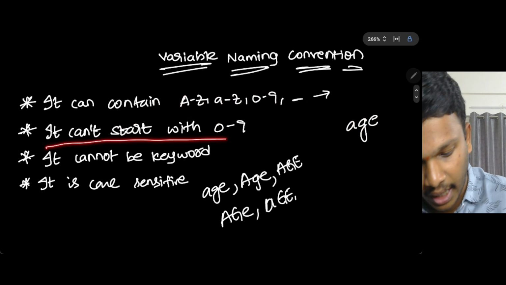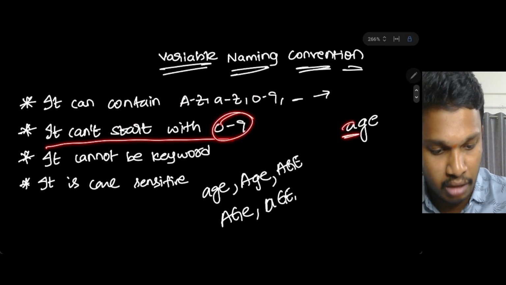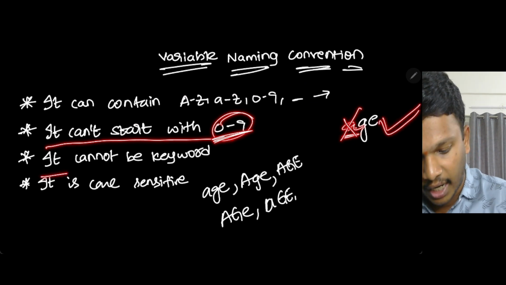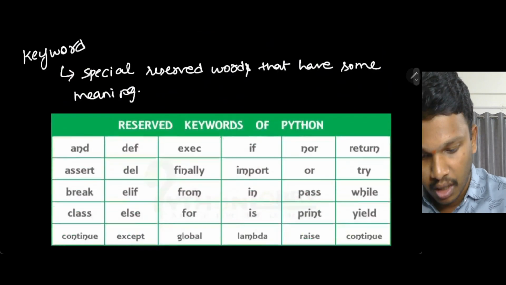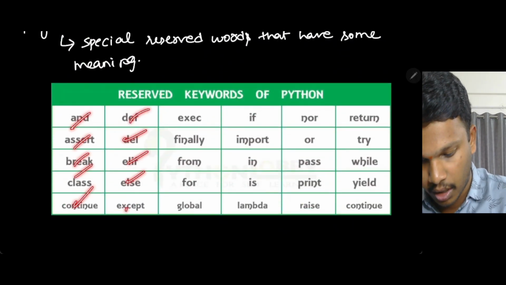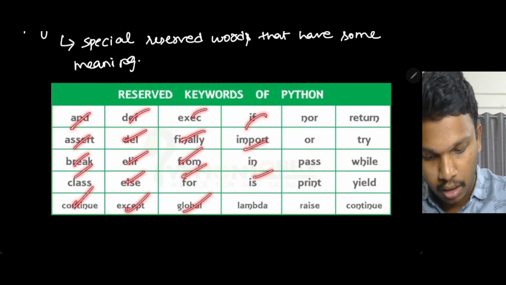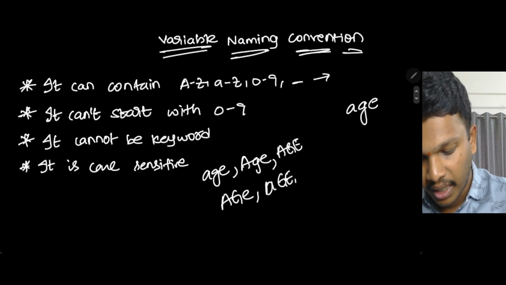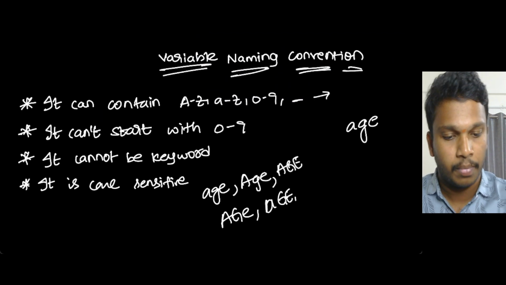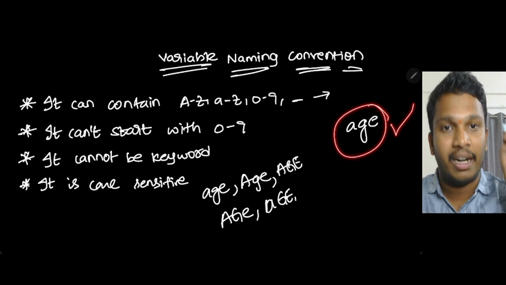Second rule, it cannot start with 0 to 9. It is starting with A, so no problem. It cannot be a keyword. Is there any keyword age? Not there, so this is also satisfied. It is case sensitive, no problem. So age is a valid variable.